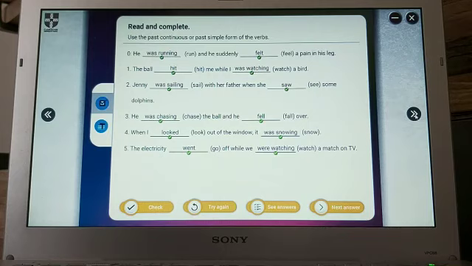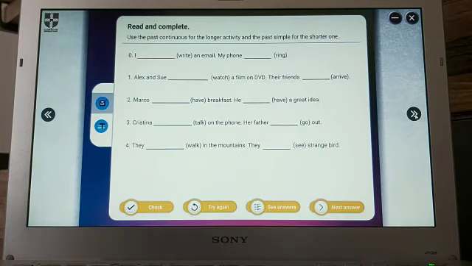Let's have one more exercise. Here, use the past continuous for the longer activity and the past simple for the shorter one. So let's talk about what the longer activity and the shorter one are. Longer activity means background action, and shorter one means the action that happened at one time.